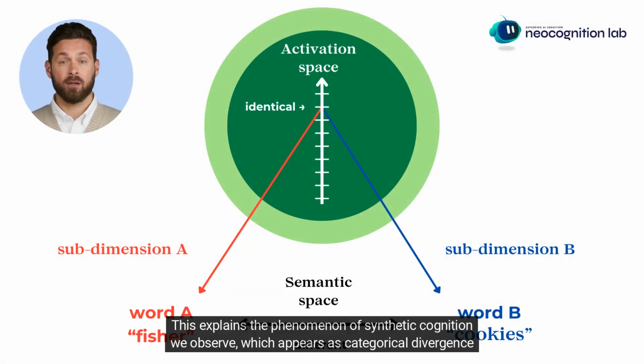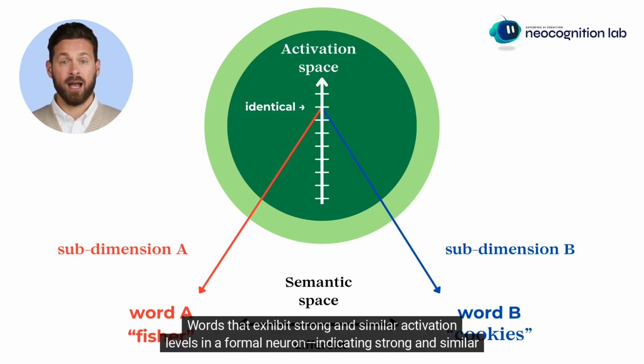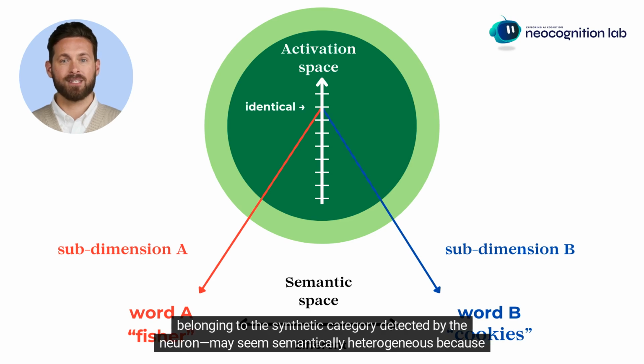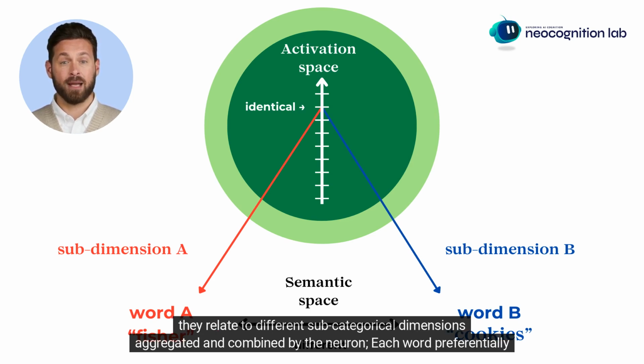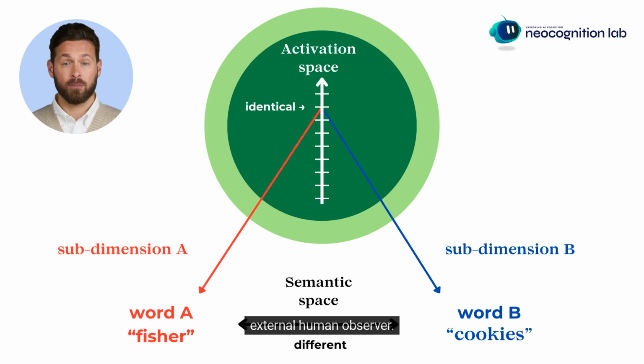This explains the phenomenon of synthetic cognition we observe, which appears as categorical divergence when viewed from the epistemological framework of human categories. Words that exhibit strong and similar activation levels in a formal neuron, indicating strong and similar belonging to the synthetic category detected by the neuron, may seem semantically heterogeneous because they relate to different subcategorical dimensions aggregated and combined by the neuron. Each word preferentially activates a different subcategorical dimension, creating an impression of categorical heterogeneity for an external human observer.